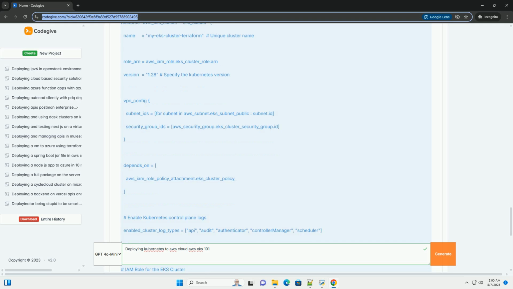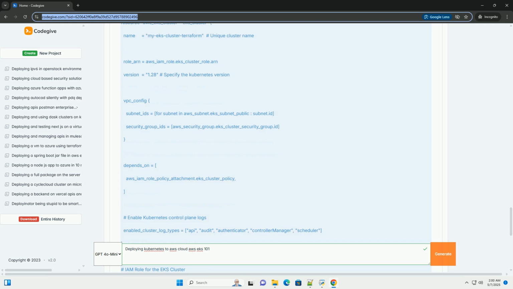Integration: seamless integration with other AWS services, EC2, VPC, IAM, load balancers, EBS, etc. Scalability: easily scale your Kubernetes cluster up or down based on demand. AWS certified: meets Kubernetes conformance standards.